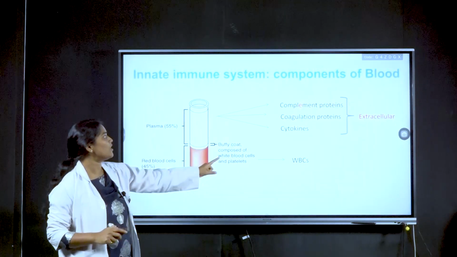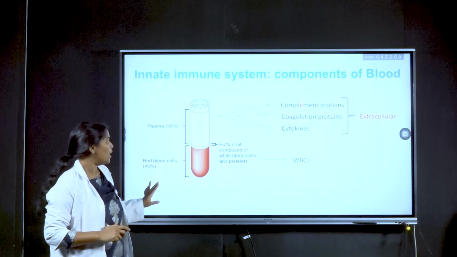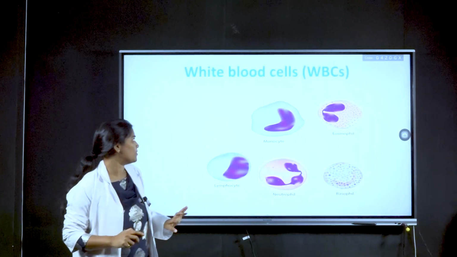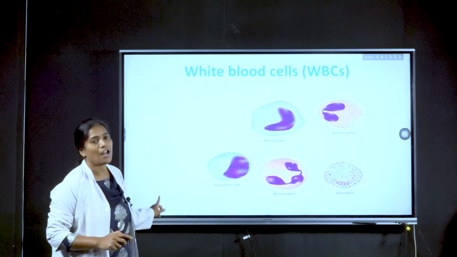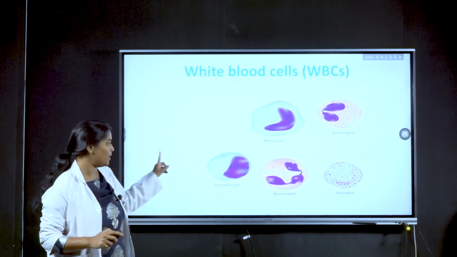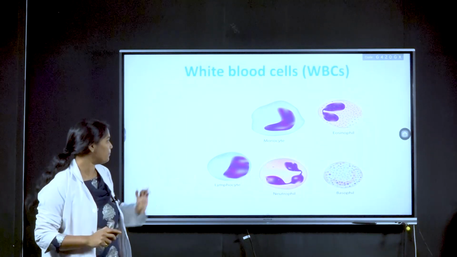Plasma consists of extracellular proteins like complement proteins, coagulation proteins, and cytokines. These act in innate immune mechanisms. When it comes to WBCs, these are various white blood cells that participate in innate immune mechanisms.